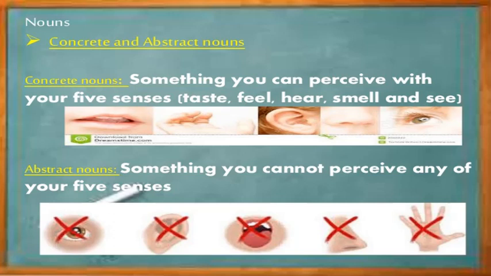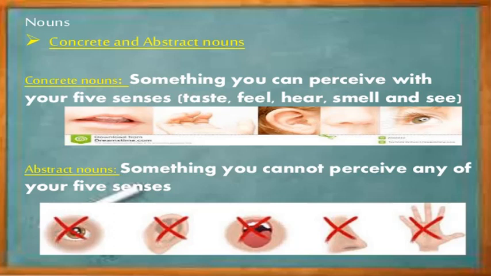So next classification is about concrete and abstract nouns. So that is another division. So what do you mean by concrete noun? So there are nouns that you can perceive with your five senses. So what are your five sense organs? Or you have a sense of taste.